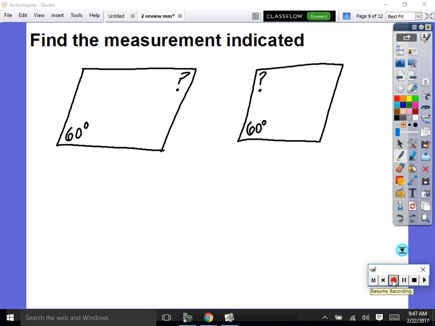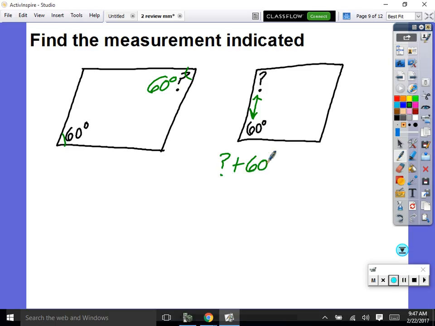Okay, so then to parallelograms. So it says find the measure of the angle indicated. So you'll have to ask yourself, what's the true statement? Remember, opposite angles are equal, correct? Look, they're equal. So this must be 60 degrees. Do not say these are equal. They're not. These angles are not equal. These are like one right after another. They're not opposite of each other. They sum up to be 180.